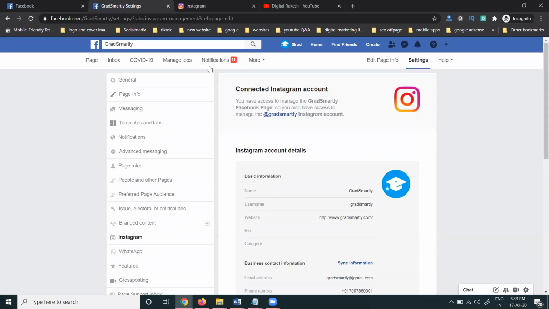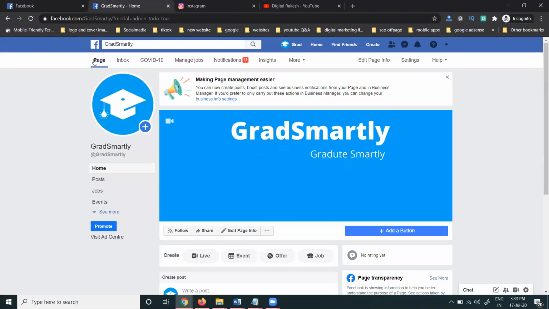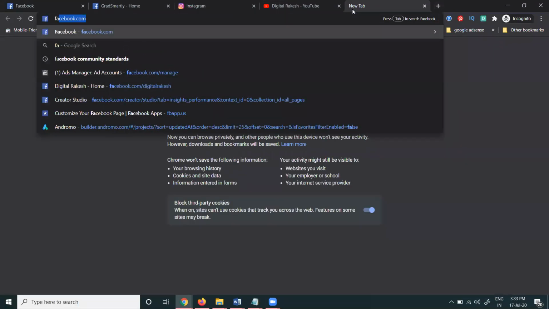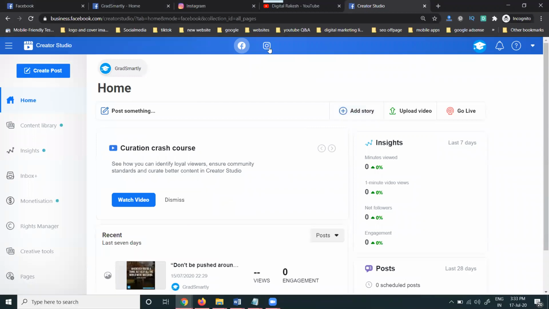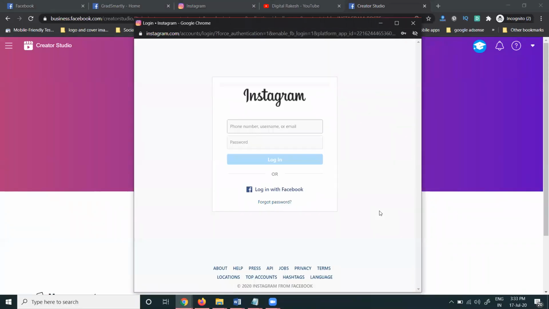Next, the page will be connected to Instagram. Guys, if you get any error, first of all read the error, because it's not your error. After that, go to Instagram here. Next, we'll connect facebook.com/creatorstudio. This is compulsory and important. Whatever pages you connect, you must connect them to Instagram. When this connection is done, we can share from Instagram to the Facebook page, and from the Facebook page to Instagram.